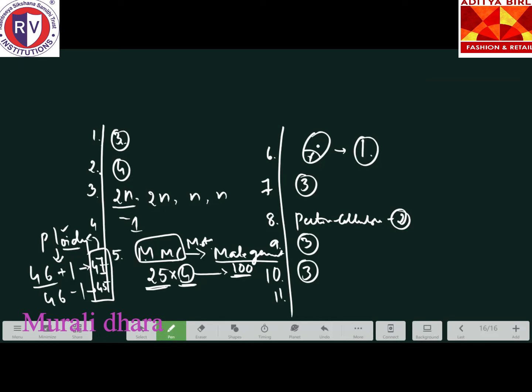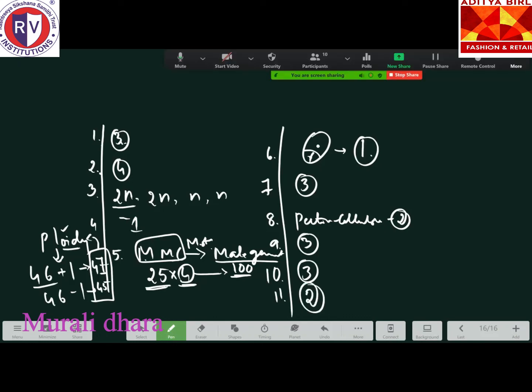You have to remember that the cellulose wall is present on the microspore tetrad, because pectocellulose is present in the intine layer, from which the microspore tetrad is produced.